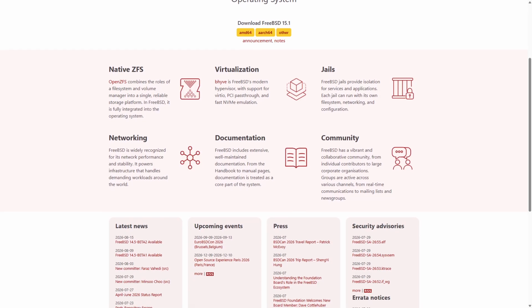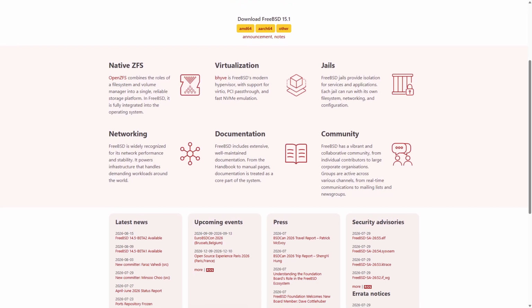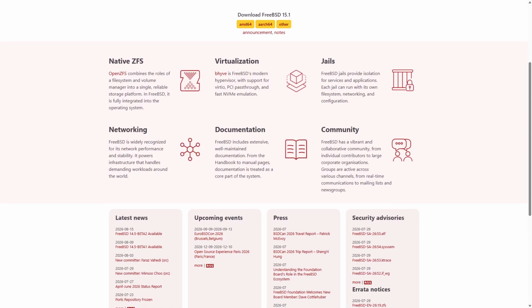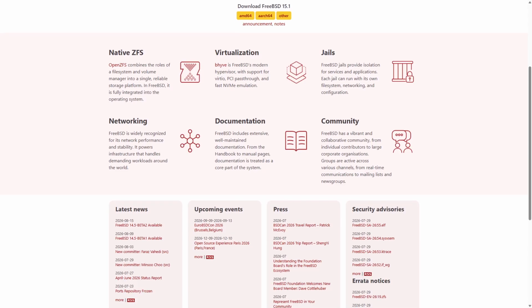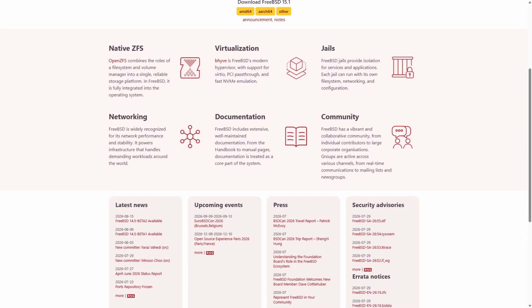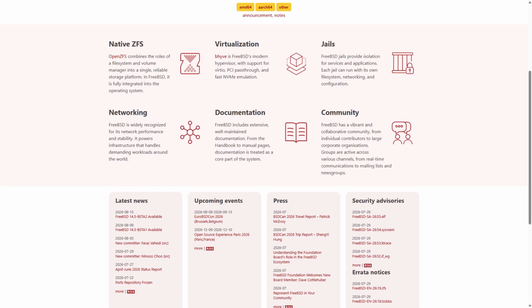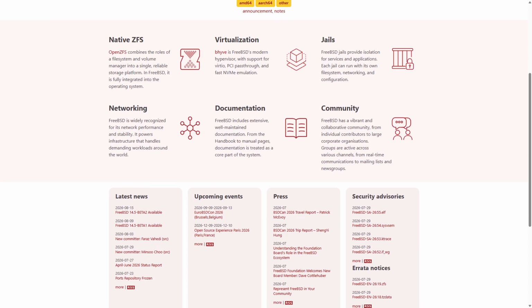However, it has a smaller community compared to Linux and may lack some of the latest software packages or hardware support. Ideal users are those who prioritize stability, security, and performance, particularly in server environments or for specialized networking tasks.